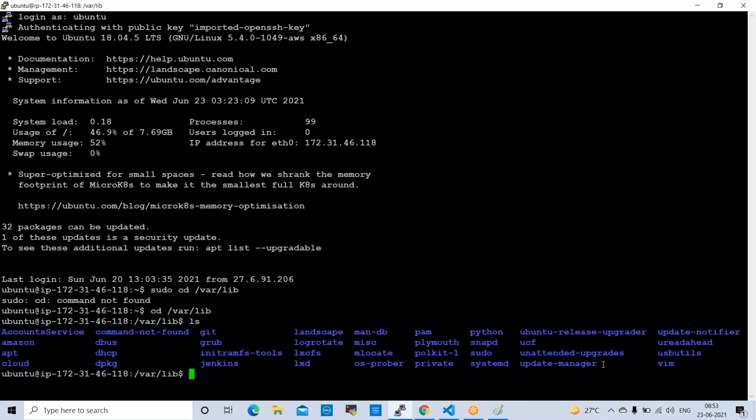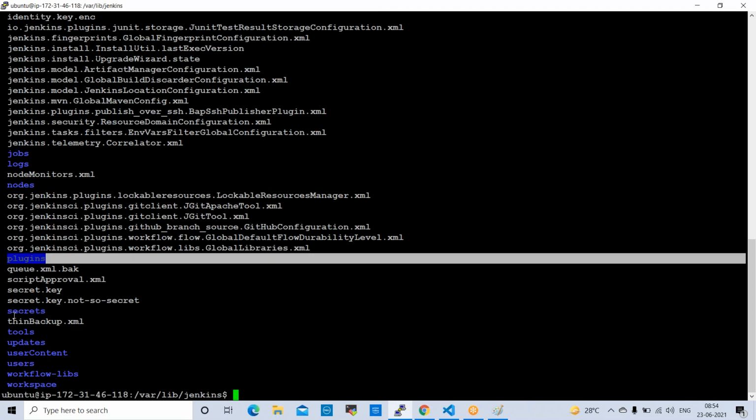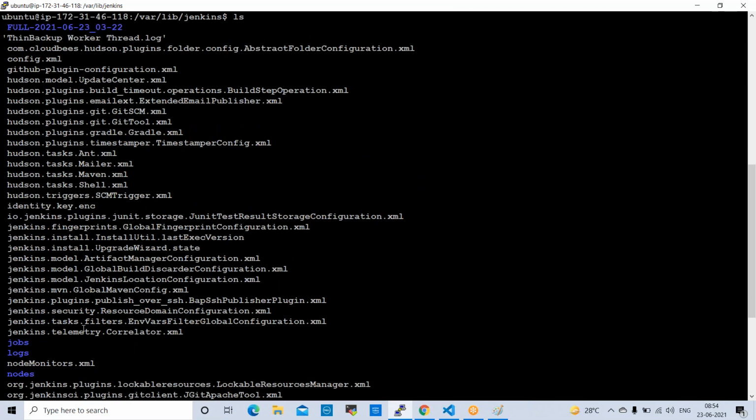We need to go to the Jenkins folder. This is the Jenkins folder, right? cd jenkins. ls here. So these are the jobs, plugins, right? All these things are available here. We backed this up.